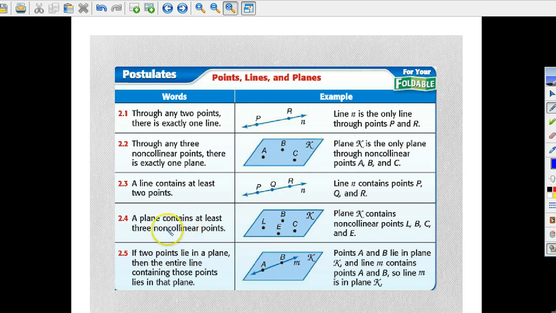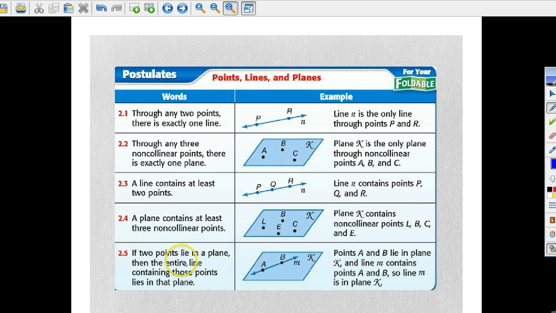2-4: a plane contains at least 3 non-collinear points. So a plane has at least 3 points in it. So 2-1 and 2-2 are kind of parallel, well, the same thing as going backwards for 2-3 and 2-4. Okay? So 2 points, there's 1 line. In a line, there's at least 2 points. 3 points, there's a plane. In a plane, there's at least 3 points.